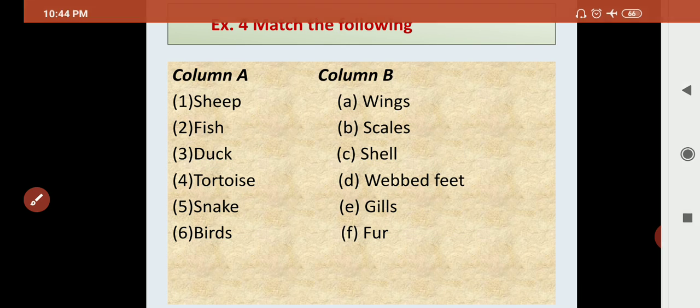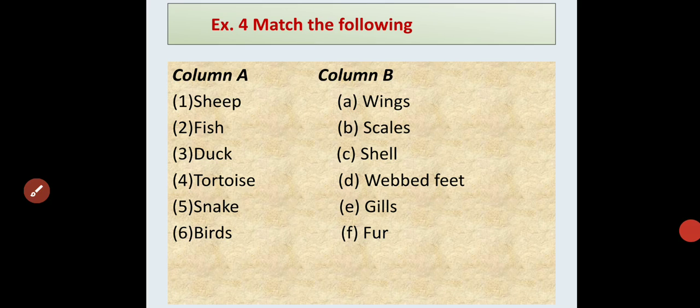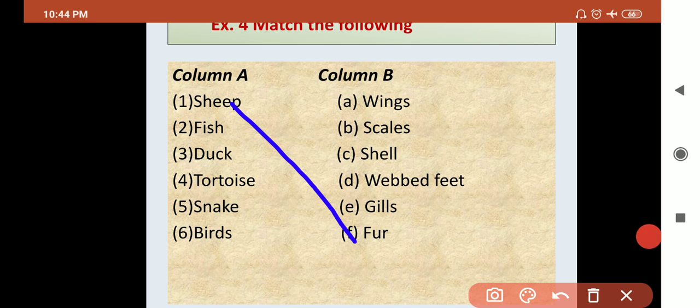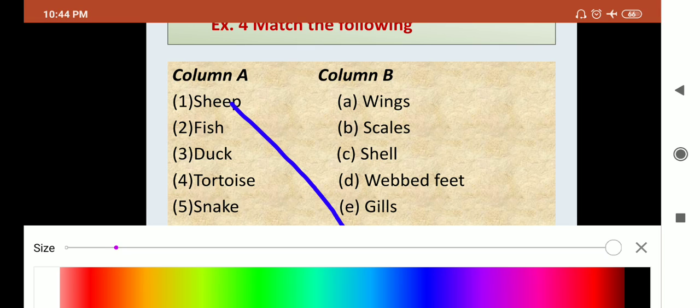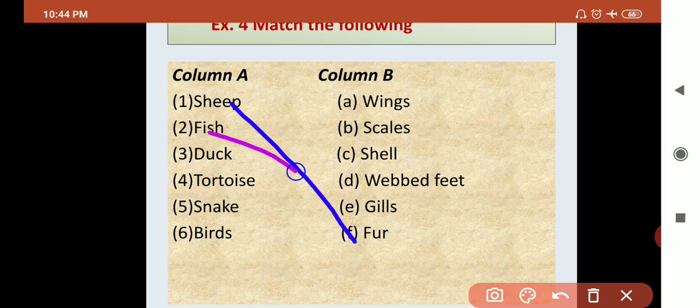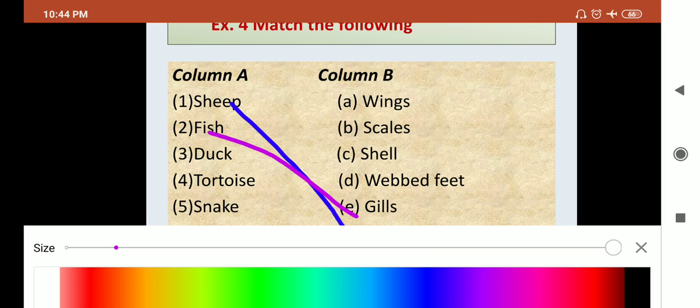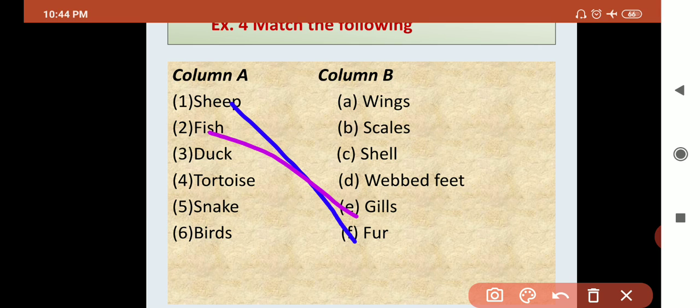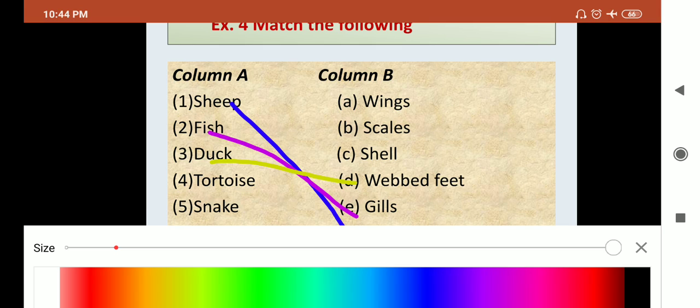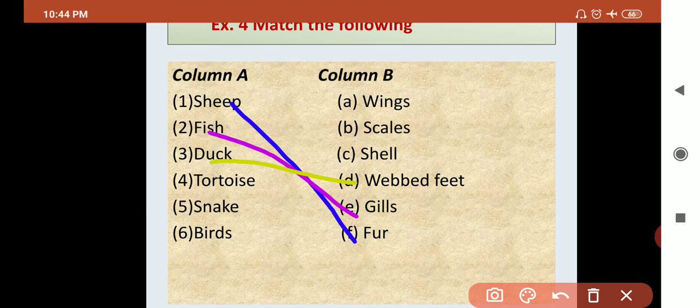Now next, match the following part 2, that is exercise 4. Sheep have fur. What does sheep have? Sheep has fur that can keep their body warm. Then fish. What does fish have? Fish have gills. Yes, very good. Then duck has webbed feet to swim in water. Then tortoise. Turtle has a shell to protect their body.